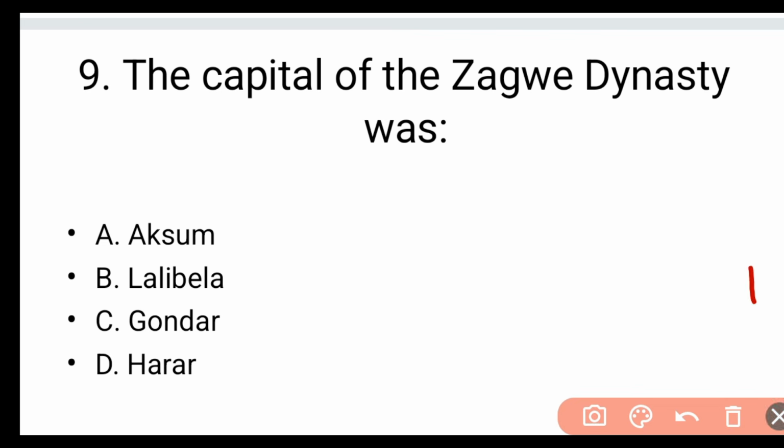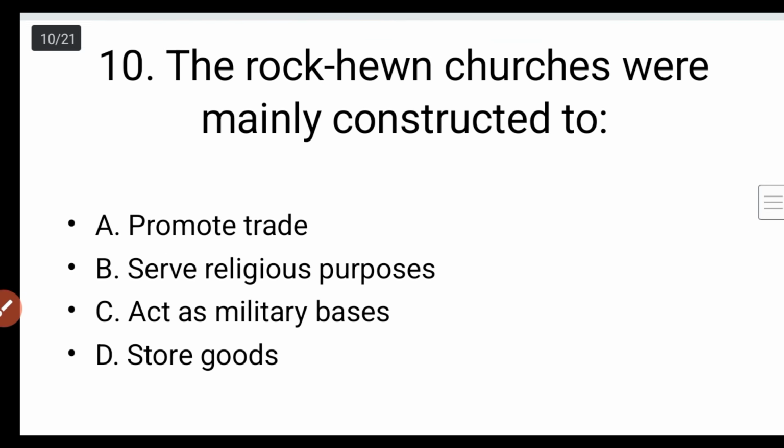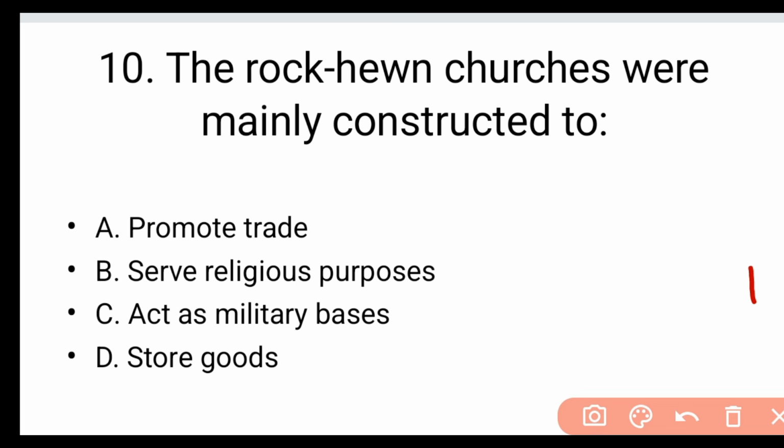Question number 10. We have reached the middle of the question, okay? The Rock-Hewn churches were mainly constructed to A. promote trade, B. serve religious purpose, C. act as military base, D. store goods. The answer is B.